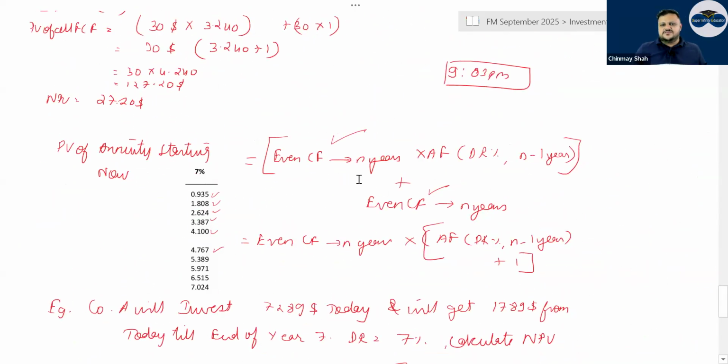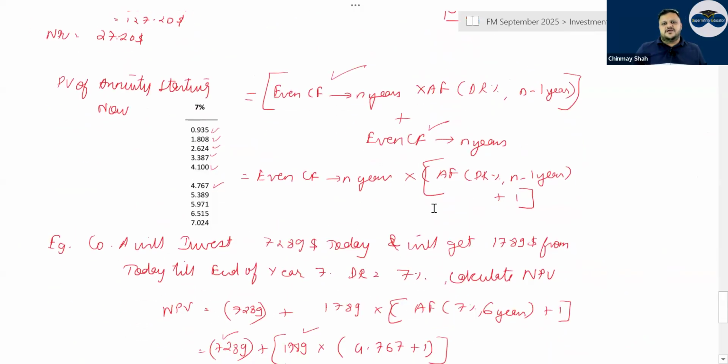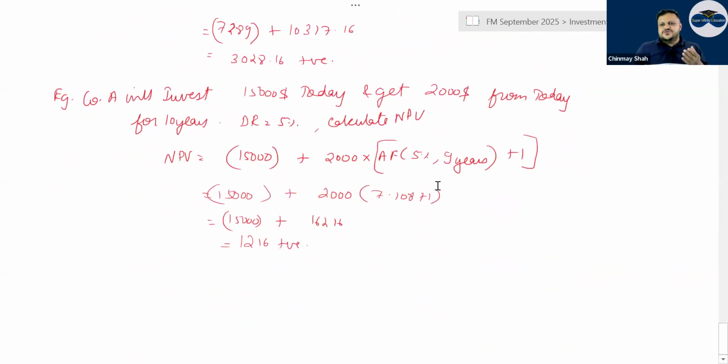Even cash flow for n years times the annuity factor, discounted at the rate percentage for n minus 1 years, plus the even cash flow. So this is something basic annuity stuff.